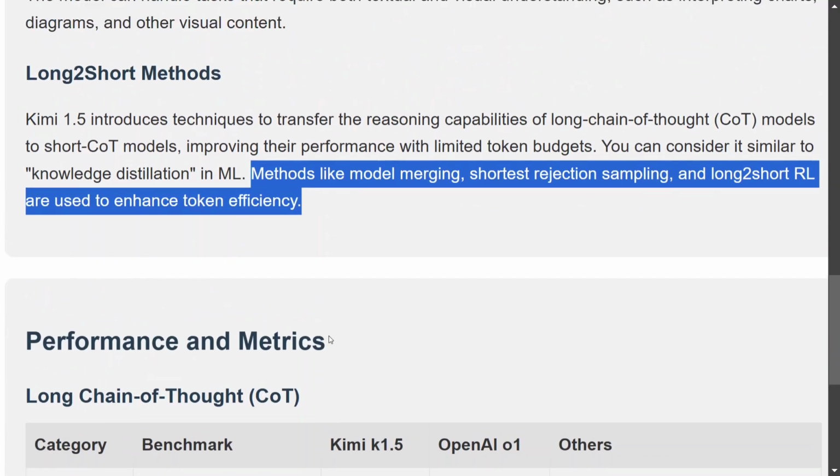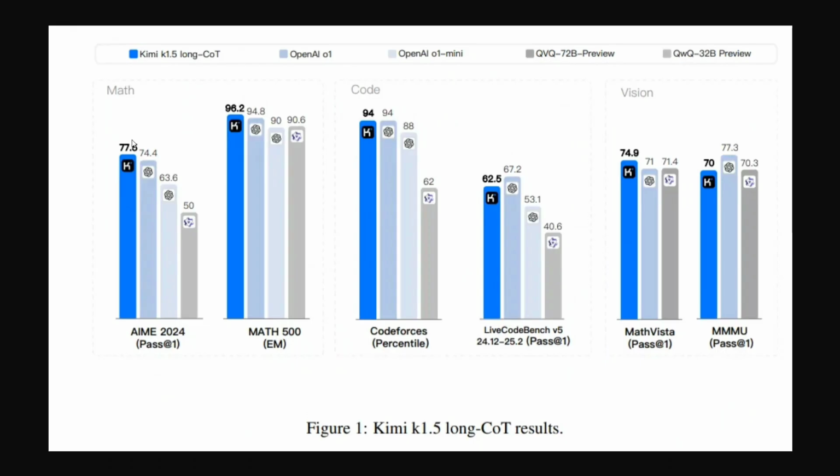Now, let us move towards the metrics. As you can see, the team has released benchmark numbers at two levels. One is Kimi K1.5 long chain of thought results. In that case, you can see that Kimi is able to outperform OpenAI O1 on multiple benchmarks, be it AIME, that is the International Level Math Olympiad, Math 500, and Code Forces, where both models are the same. On Live Code Bench, the Kimi K1.5 model is lagging a little as compared to O1.